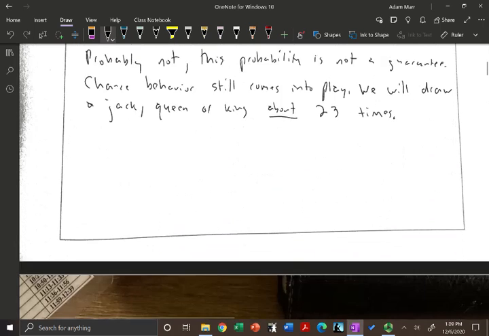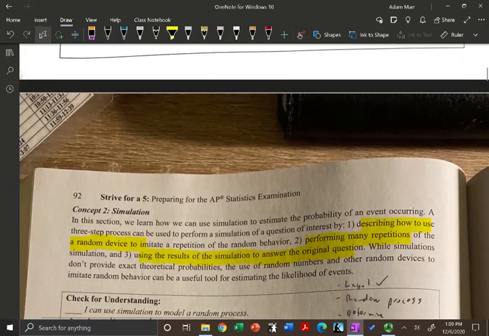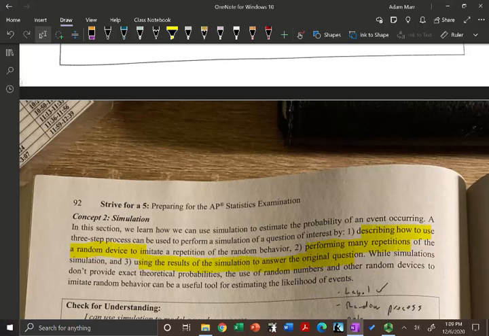All right, let's go to the next section. In this section, we learn how we can use simulation to estimate the probability of an event occurring. A 3-step process can be used to perform a simulation of a question of interest. 1, describe how to use a random device to imitate a repetition of the random behavior. 2, perform many repetitions of the simulation. And 3, use the results of the simulation to answer the original question.